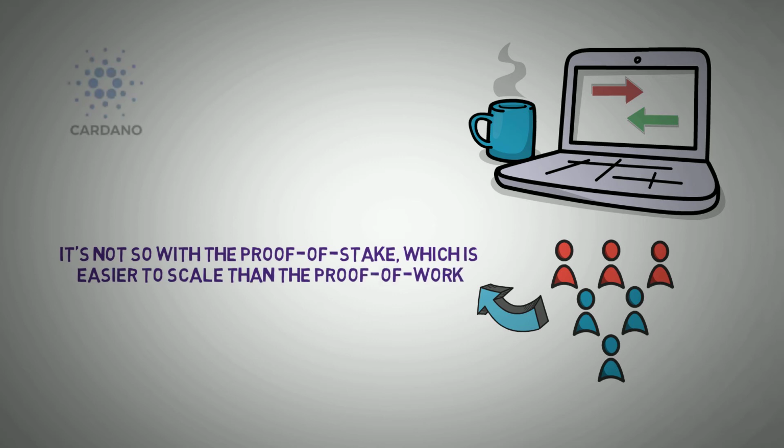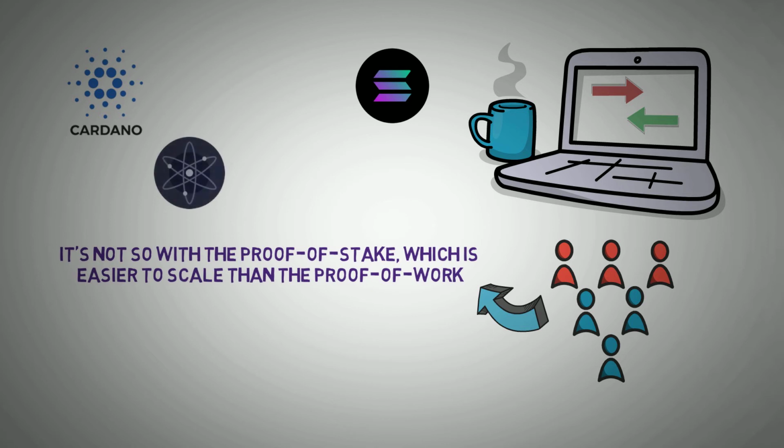Some of the cryptos that use the proof of stake mechanism are Cardano and Solana, both of which are concerned with smart contracts. Cosmos aids the interaction and communication between blockchains. Then there is Tezos, which is created for the trading and creation of different kinds of security tokens. These are not all, just the most popular ones.